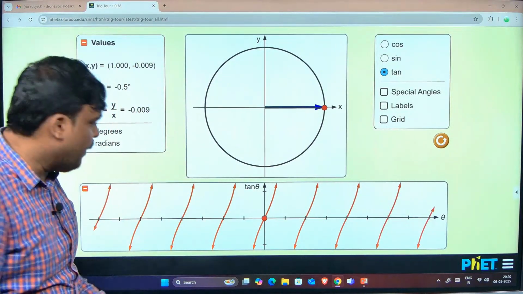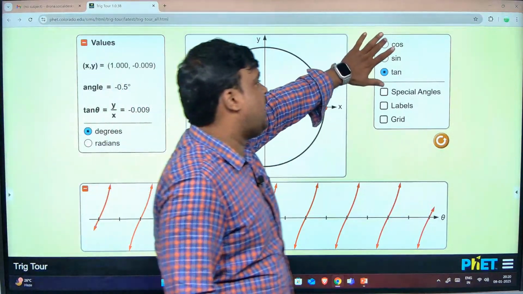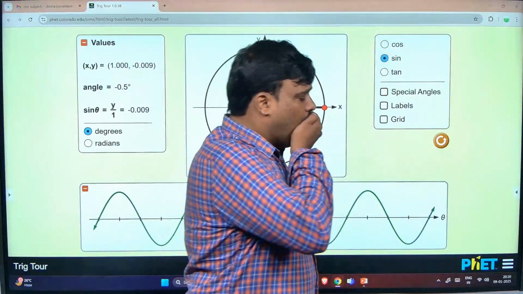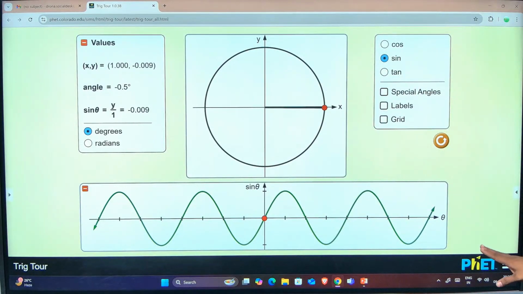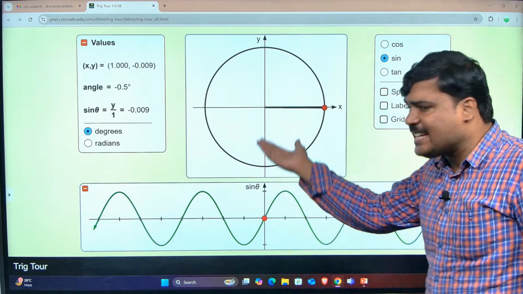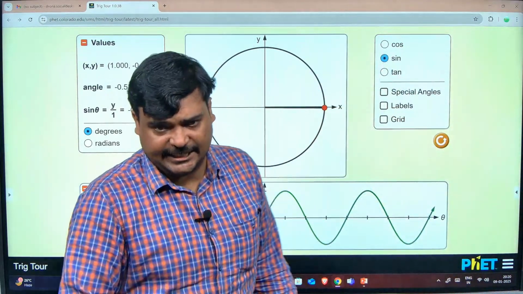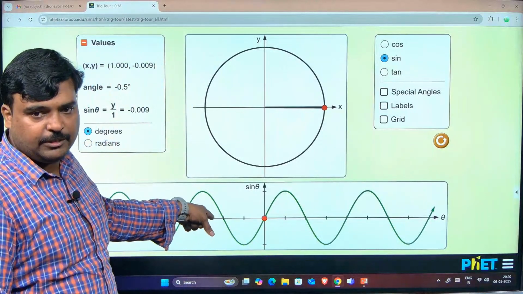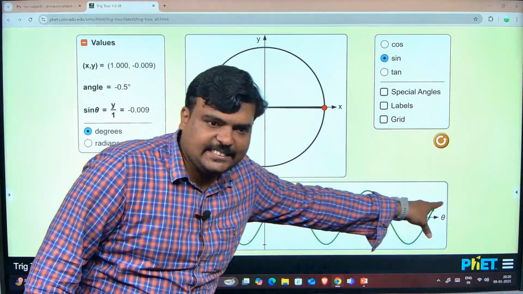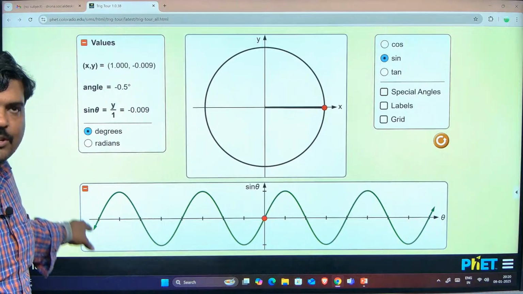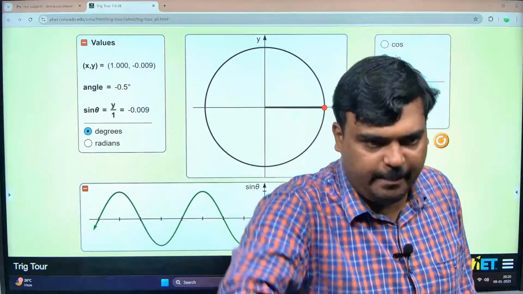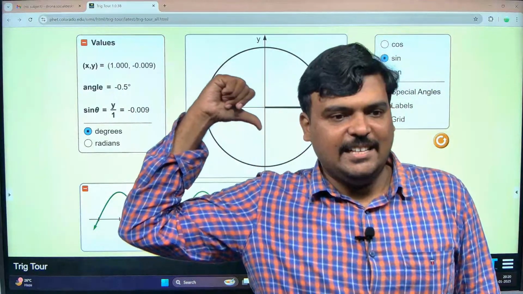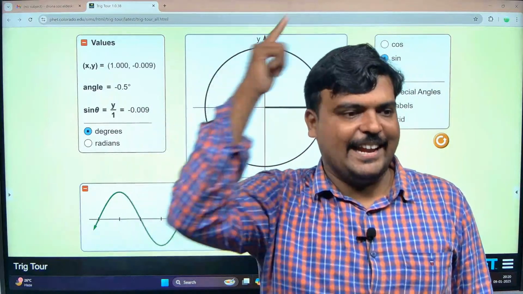Now I have a graph like this, correct? The cos graph is there, the sin graph is there. Sorry. Okay, all the things that can be inputs here are what? Domain. And what are the things I am getting as an output? I am going to call it what? Range. This is my sin graph. There is no cut in this. Everything is there. So if everything on the number line is there, I am going to call it what? Real number input. So the domain is going to be real.